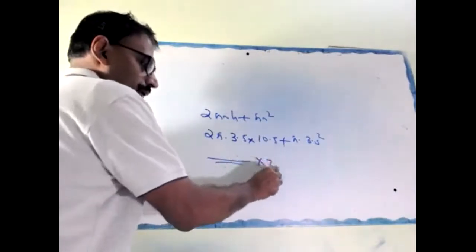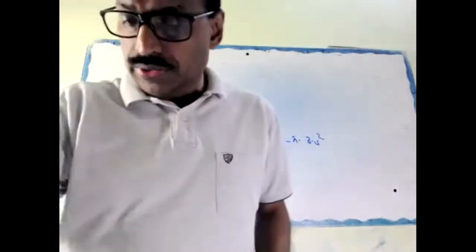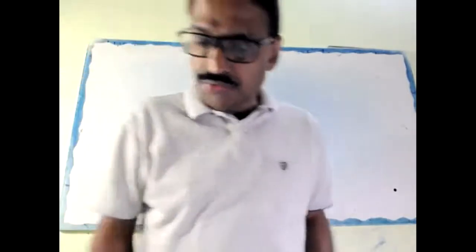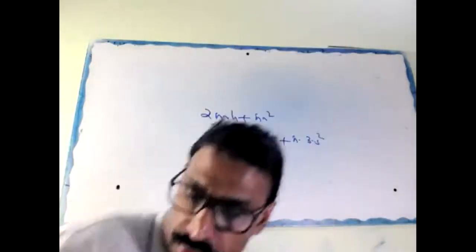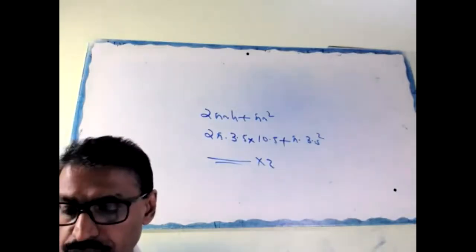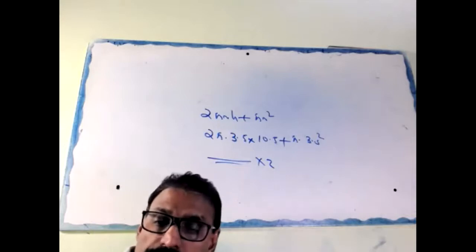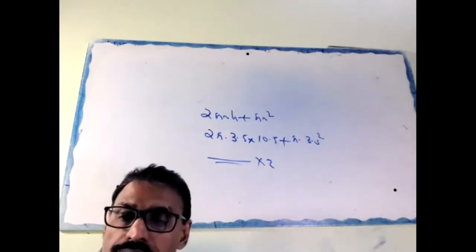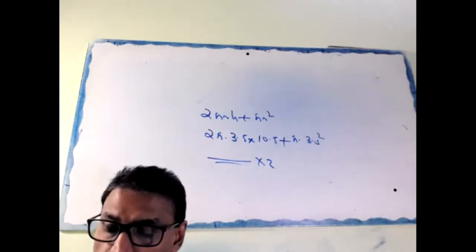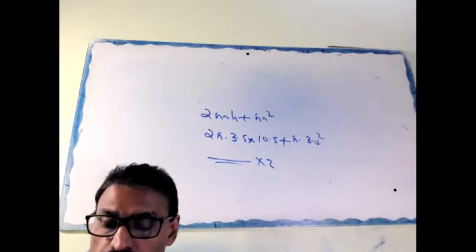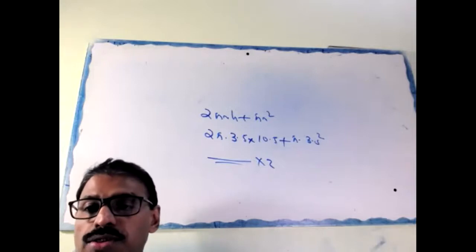Then multiply by 25. So you'll get the answer. Total surface area you got. Then volume is 404.25. Okay, so next question.